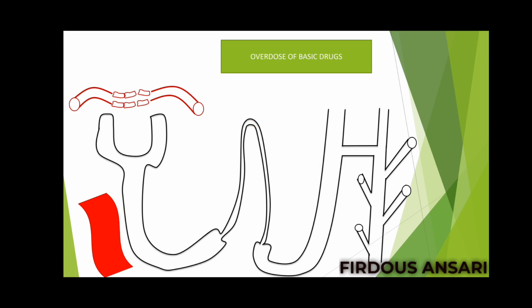Similarly, whenever there is an overdose of a basic drug, what will happen? This basic drug will move into the nephron, and we don't want reabsorption of such a drug, so we need to make this drug ionized. So we make the entire environment acidic in nature. A basic drug in an acidic environment will become more ionized and will get less reabsorbed, and finally it can get eliminated out.